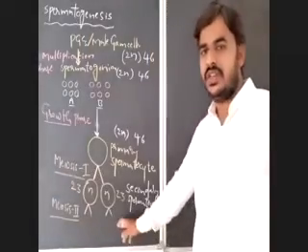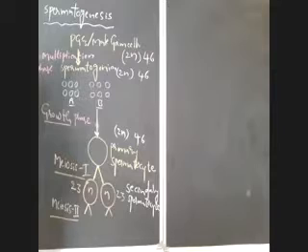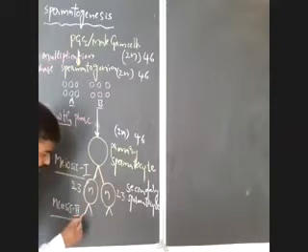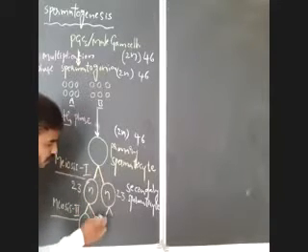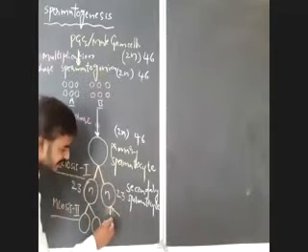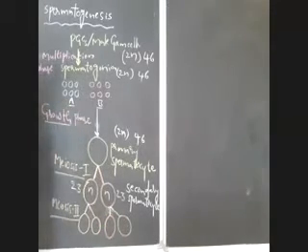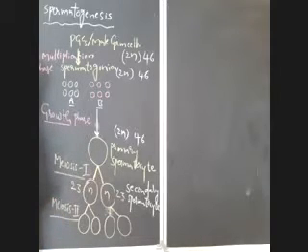In this equational division, the haploid secondary spermatocytes undergo meiosis 2, and that leads to formation of 4 haploid cells, all of which possess the same number of chromosomes, that is 23 chromosomes. All are haploid here also.